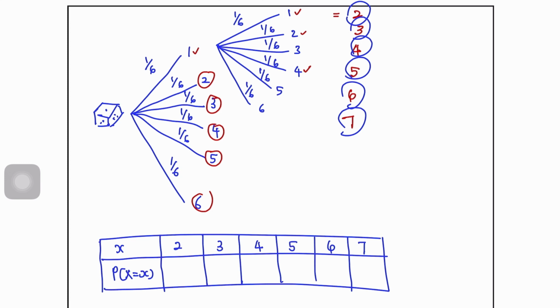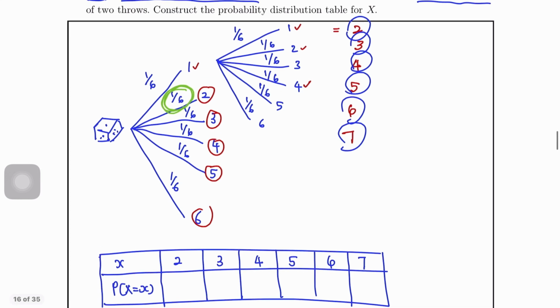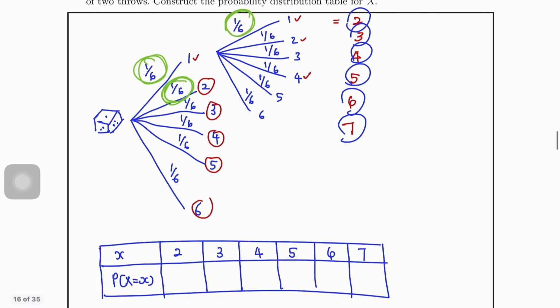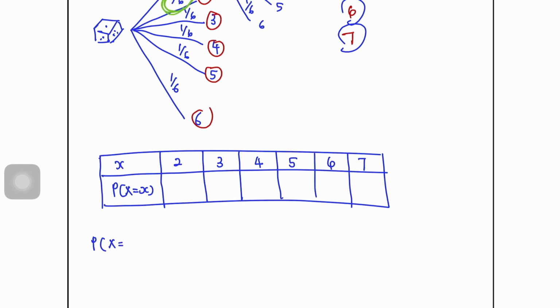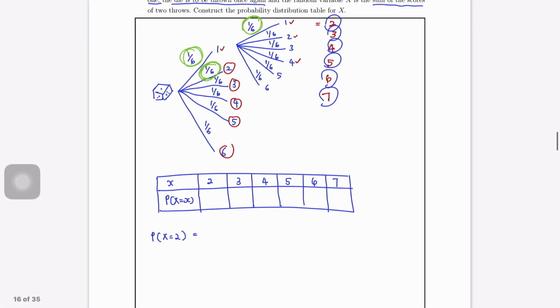Next, we look at the probability of getting 2. We can get 2 from one throw getting 2, which is 1/6, and also from two throws getting 2, which is 1/6 times 1/6. Looking back at our tree diagram, we can get 2 directly from the first throw, with probability 1/6. Or we can get 2 by taking 1 plus 1. The probability of getting 1 is 1/6, and the probability of getting another 1 is 1/6. This is the first throw, and this is the second throw. So the probability here is 7/36.